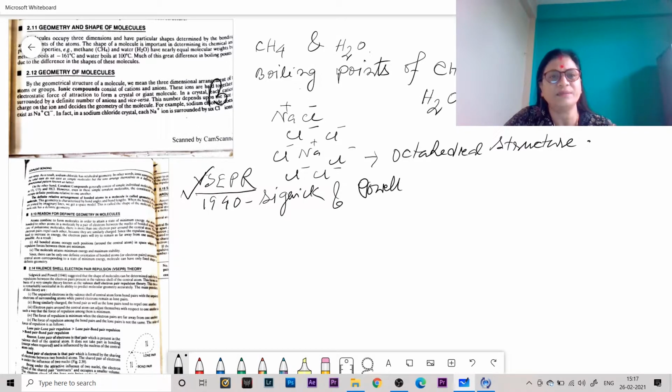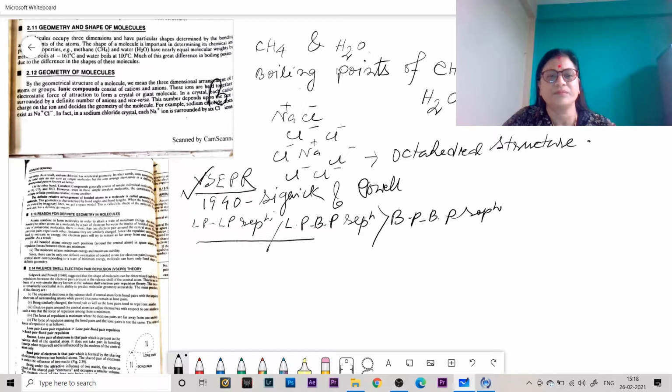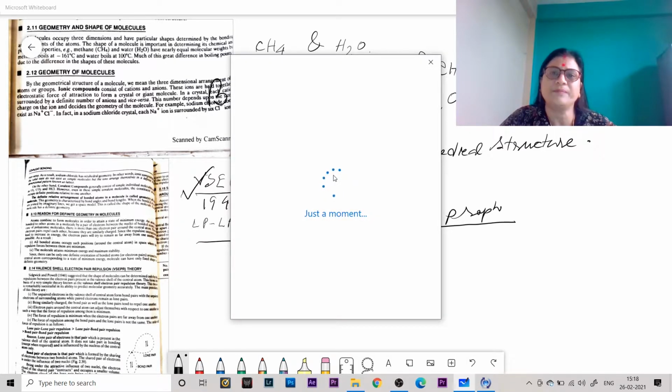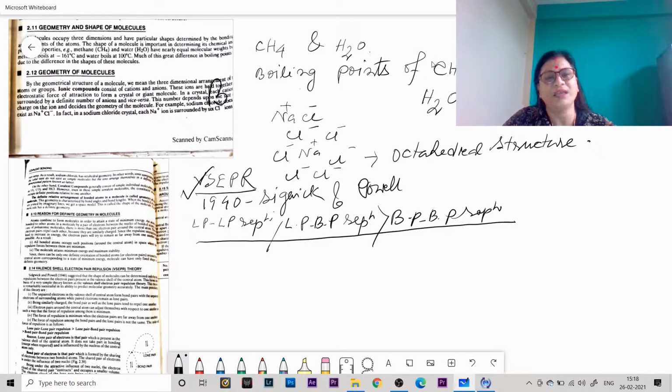The order is LP-LP repulsion is greater than LP-BP repulsion, which is greater than BP-BP repulsion. That means the molecule attains minimum energy and maximum stability by the arrangement of different bonded atoms around the central atom in a molecule.